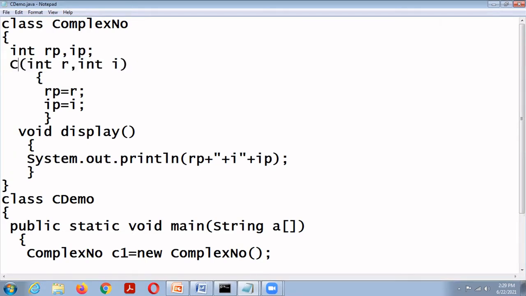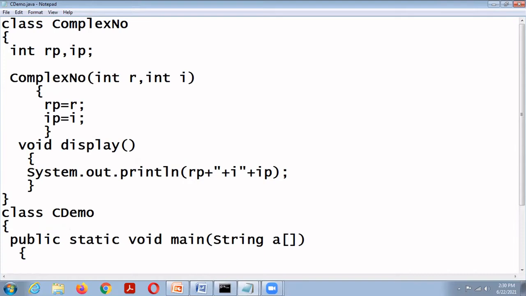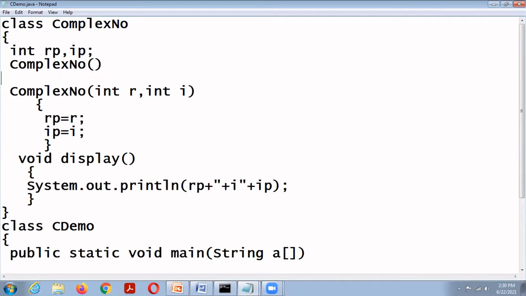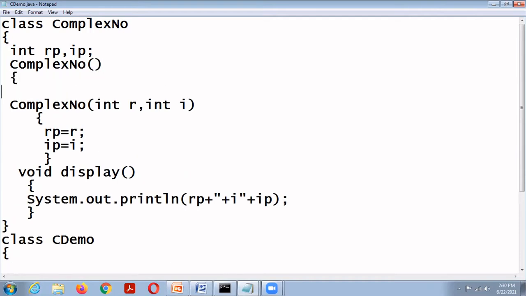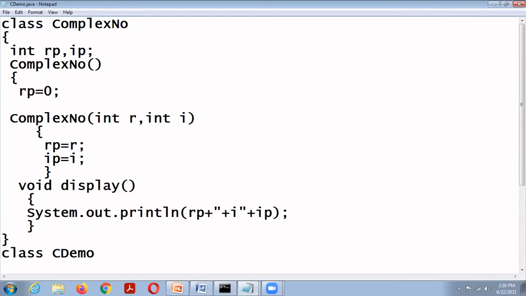Complex number int r, int i. This is a parameterized constructor because this constructor has parameters. Then complex number, here rp equal to 0, ip equal to 0.